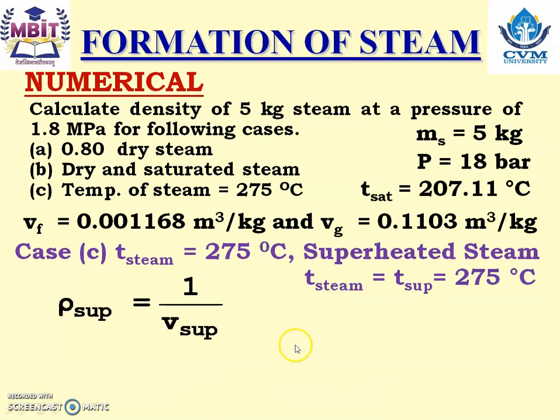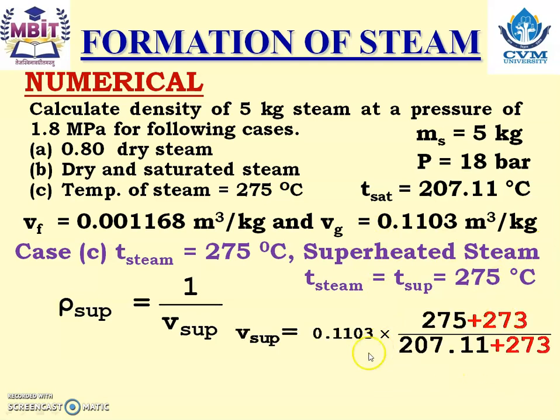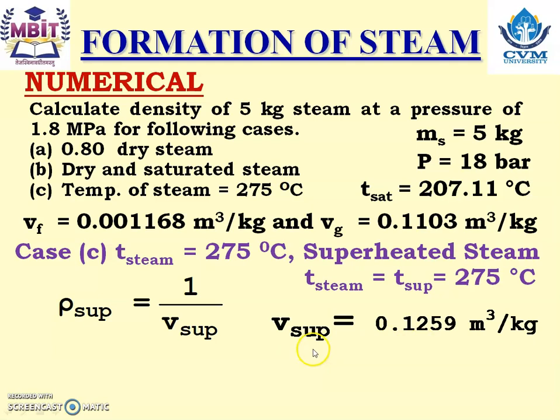Now let us calculate the density of superheated steam, that is equals to 1 upon V superheated. So first of all we have to calculate the specific volume of superheated steam. The equation for the specific volume of superheated steam is equals to Vg multiplied by T sup divided by T sat. Vg we can take from the steam table. T sup is given T steam, and T sat again from the steam table. So putting the value here, as I have told you, don't forget to write this T sup and T sat in Kelvin.